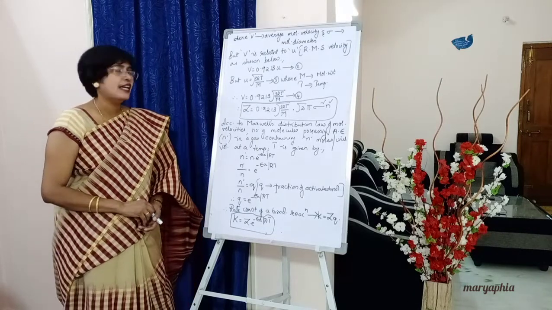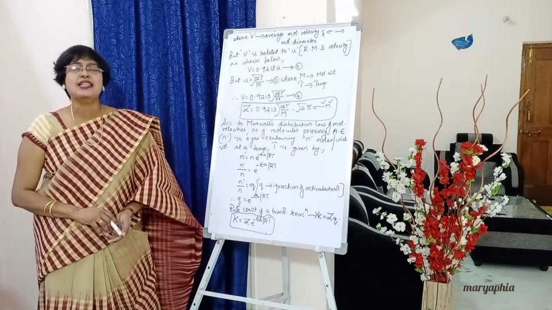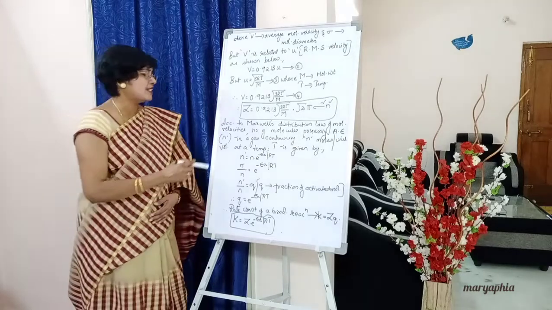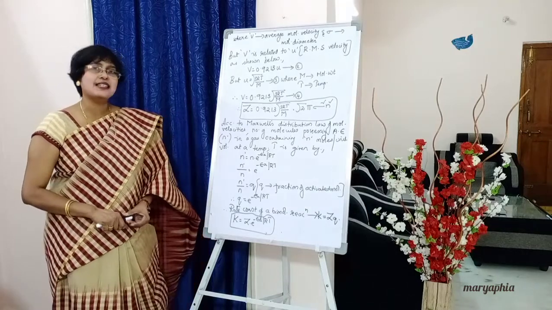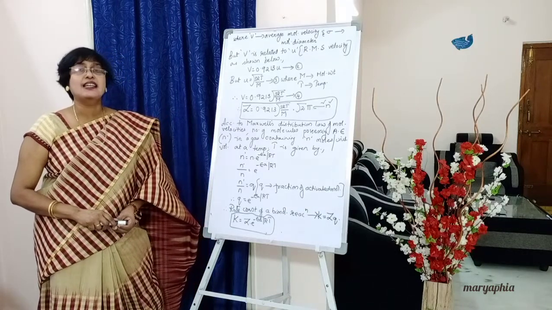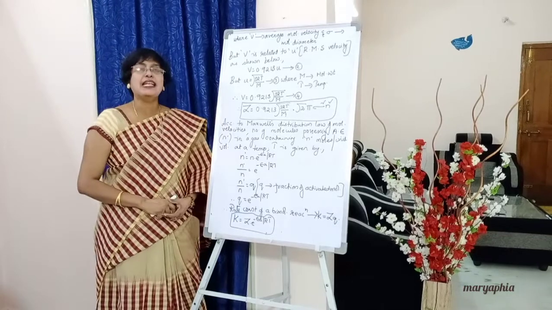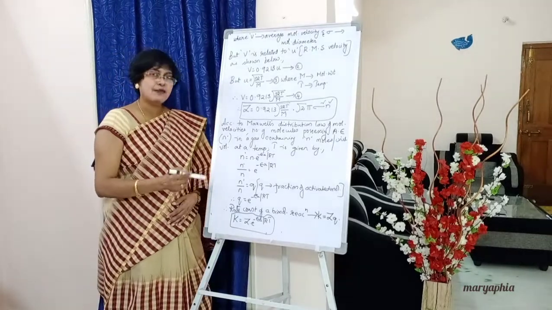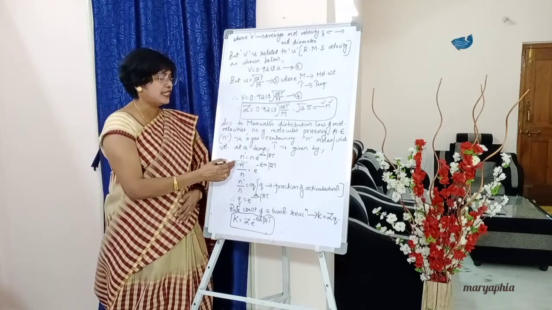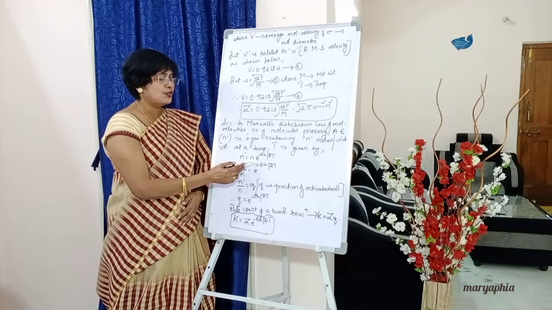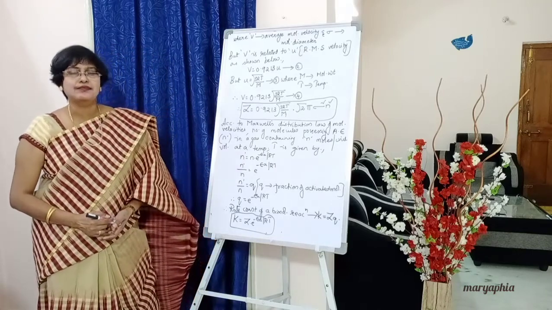Once again, students, according to Maxwell's law of molecular velocities, the number of molecules possessing activation energy, denoted by N dash, in a gas containing small n moles per unit volume at a given temperature T, is given by, write down below: N dash is equal to n moles of the gas into e raised to the power minus Ea, activation energy, by RT.